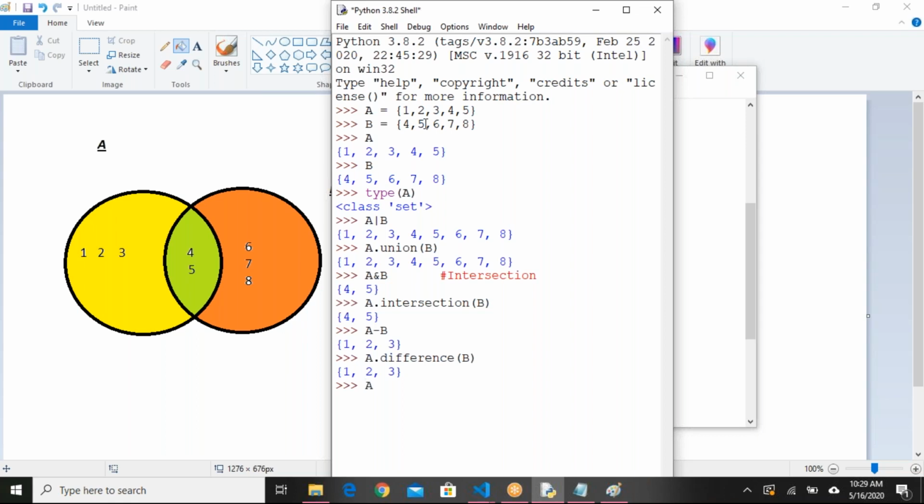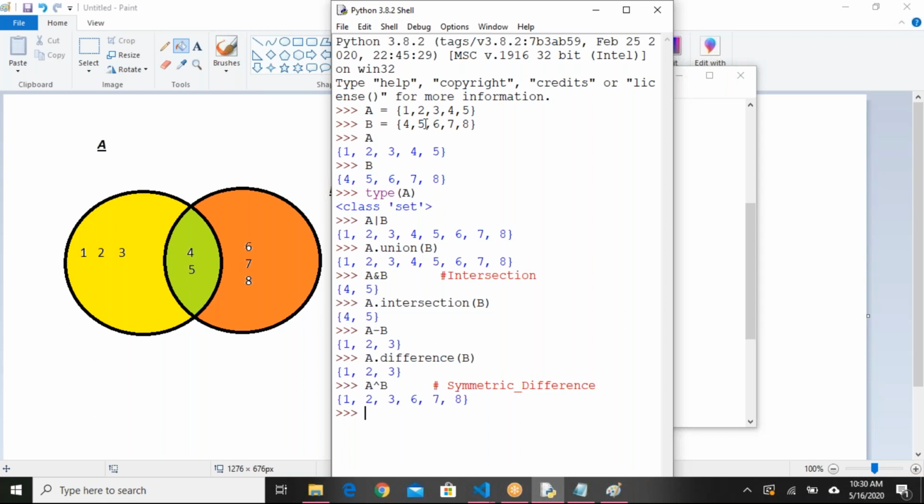Symmetric difference A cap B. I forgot to provide the comments here. Symmetric difference. I'll get all the items which are not common. That means 4 and 5 will be excluded and all the other elements will be considered.